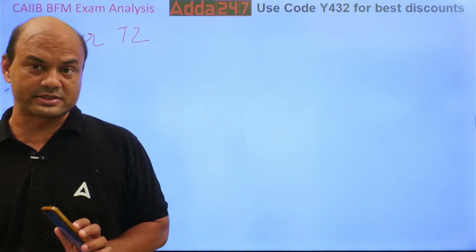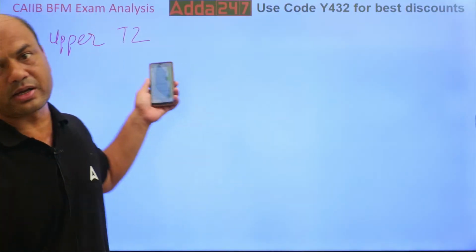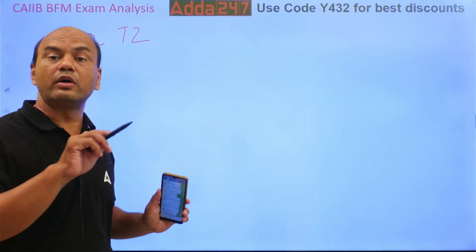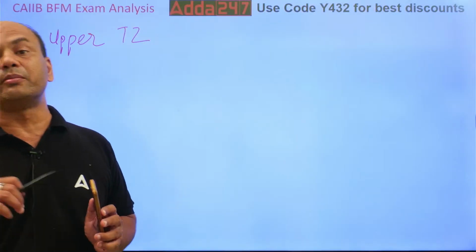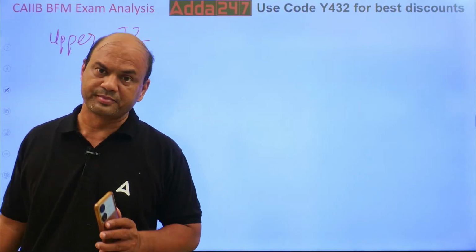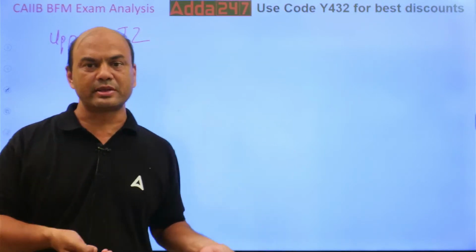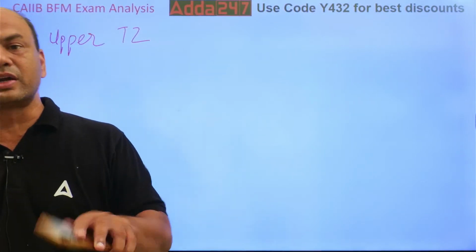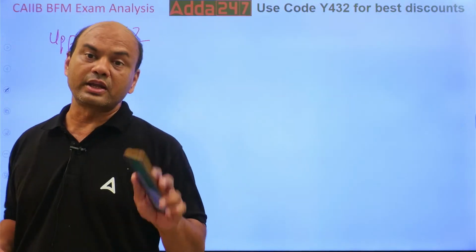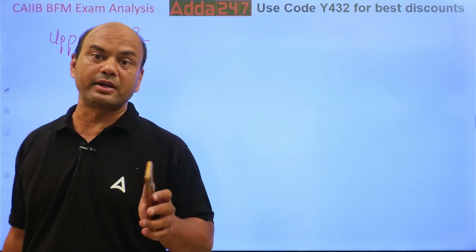Now lower tier 2 was not asked. Upper tier 2 is bonds with longer duration or any commitment with longer duration. If they ask you lower tier 2, it means any commitment up to 3 years.